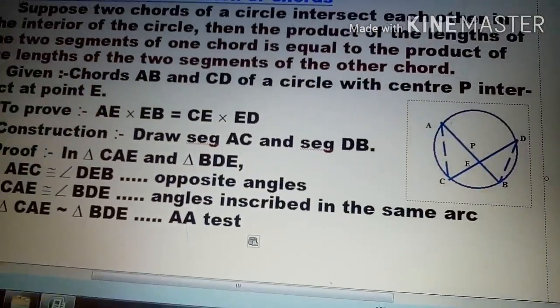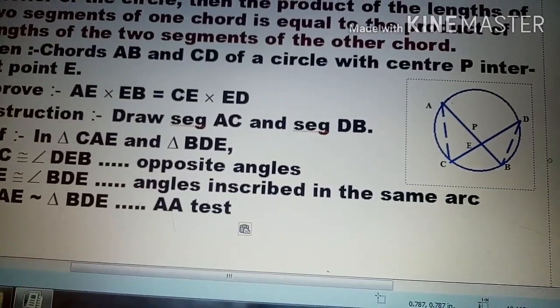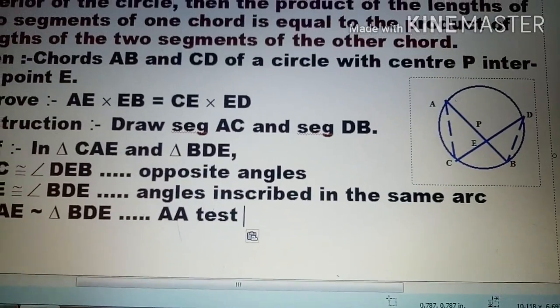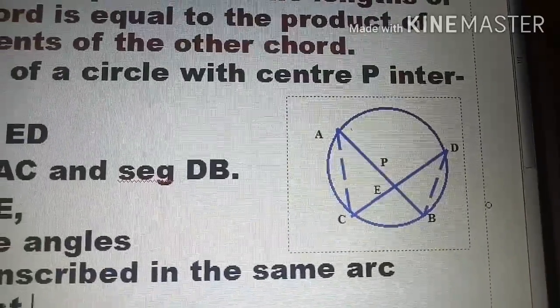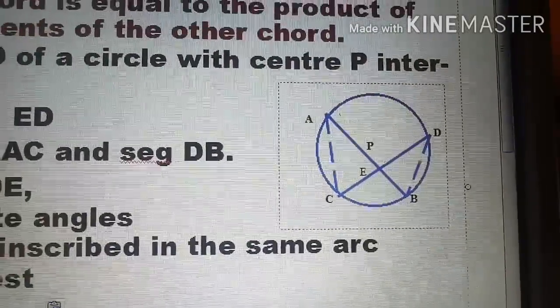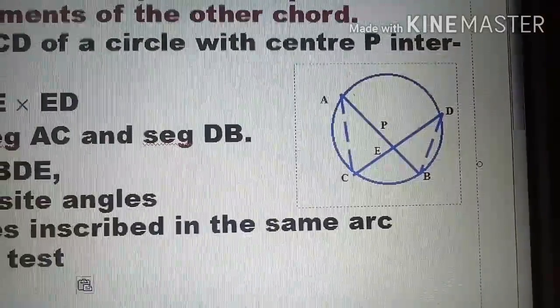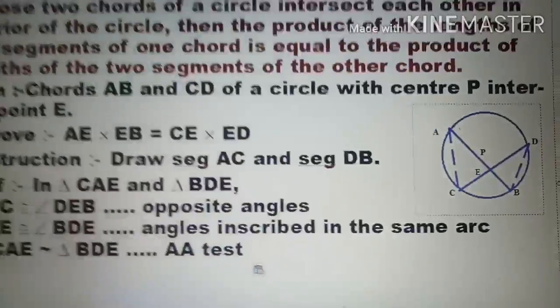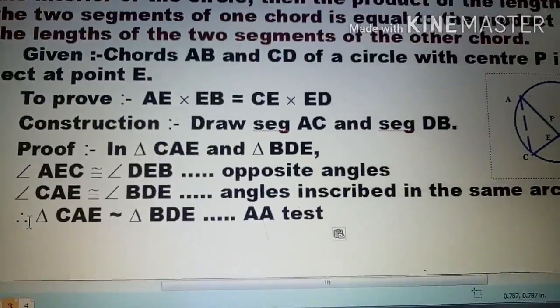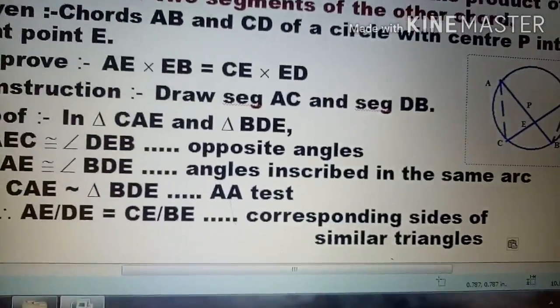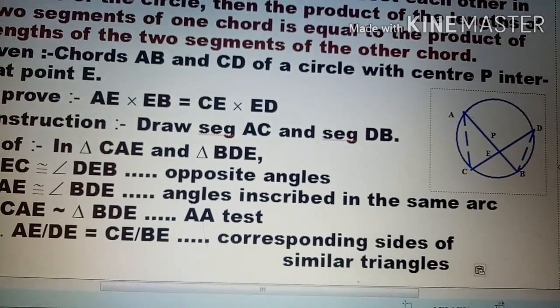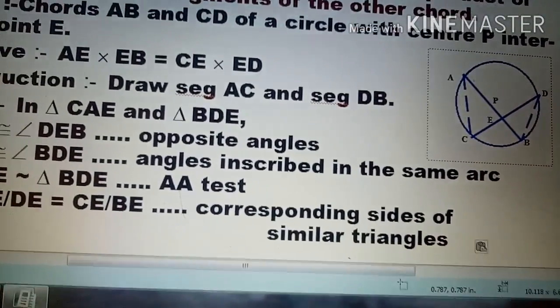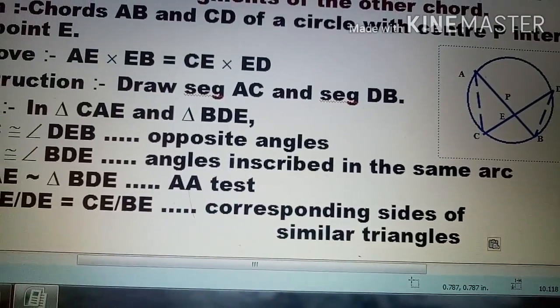And if both triangles are similar to each other, then we always write that their corresponding sides are in proportion, the ratio of their corresponding sides. Now let's see the ratio of corresponding sides. First triangle, AE, its corresponding side is DE, because AE and DB are corresponding sides. Why DE?